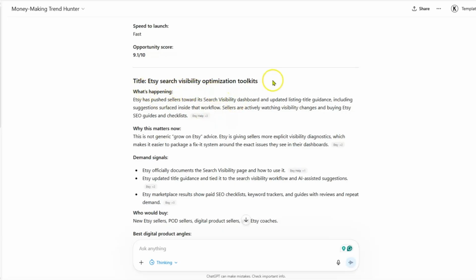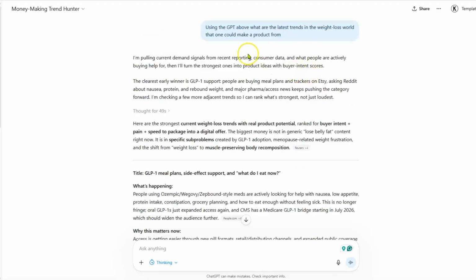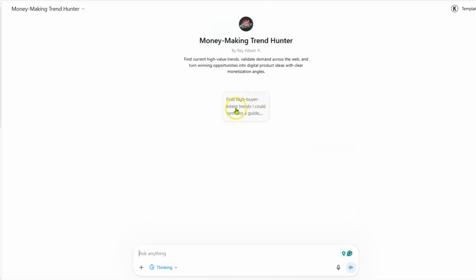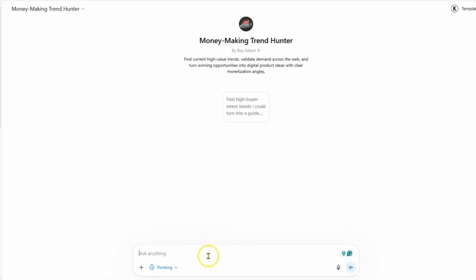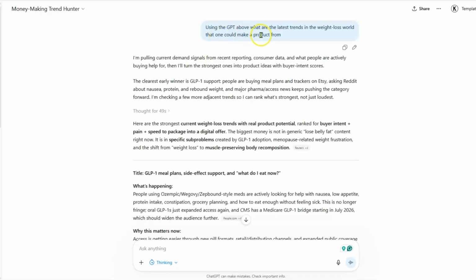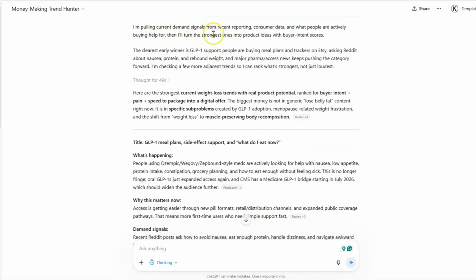Okay. Now the next chat that I did, I actually used my own prompt and I put in using the GPT above, instead of using what they call the conversation starter right here. I just put in my own thing right down here in the box where you ask it questions. I just said, using the GPT above, what are the latest trends in the weight loss world that one could make a product from? So it pulls signals from consumer data, what people are actively buying for help, and then they turn the strongest ones into ideas with buyer intent scores.